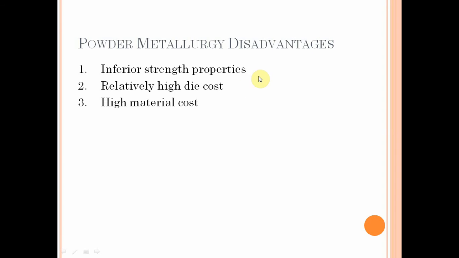Next we see some disadvantages of this process. Inferior strength properties. Here there are some changes in the strength properties. Relatively high die cost, and the material cost is high. Whatever material we use in the powder metallurgy process, that cost is very high. So this is all about the meaning of powder metallurgy, and its advantages and disadvantages.